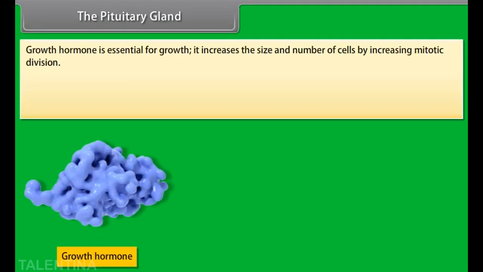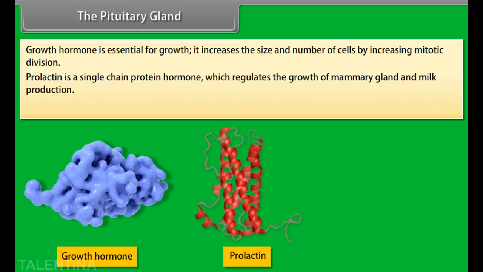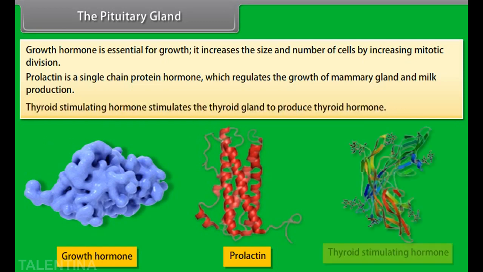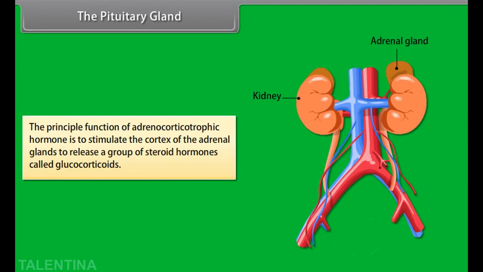Growth hormone is essential for growth. It increases the size and number of cells by increasing mitotic division. Prolactin is a single-chain protein hormone which regulates the growth of mammary glands and milk production. Thyroid-stimulating hormone stimulates the thyroid gland to produce thyroid hormone. The principal function of adrenocorticotropic hormone is to stimulate the cortex of the adrenal glands to release a group of steroid hormones called glucocorticoids.